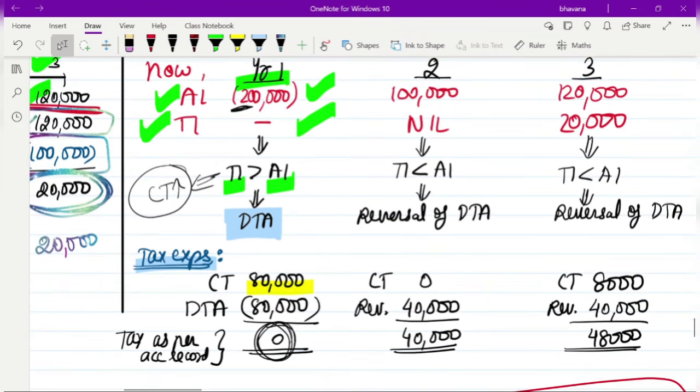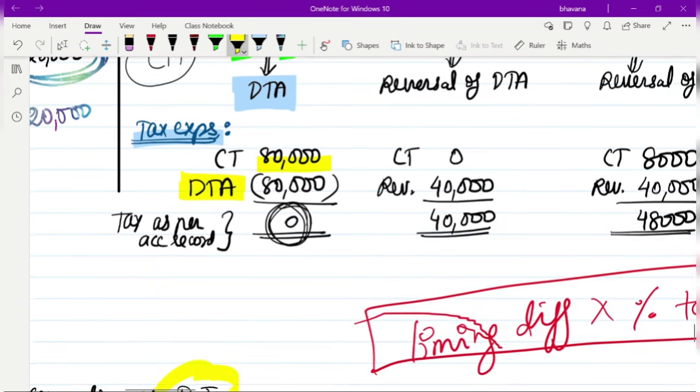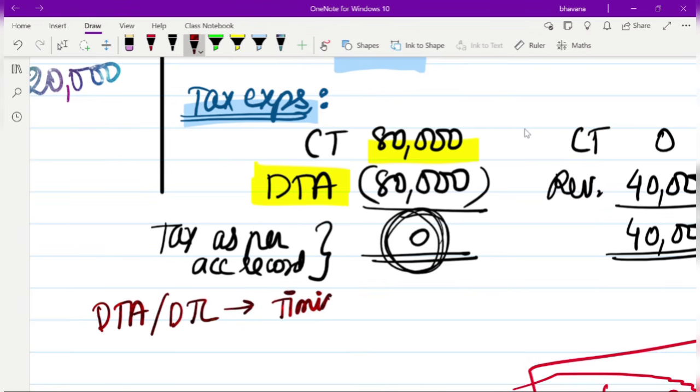Okay. So here what happens is you would not need to bring a current tax of 80,000 here, but one logic that you would need to understand here is that a DTA will be created. Just ignore whatever I have written there and understand this concept now. DTA or DTL is created when you have a timing difference, which would be reversed in the future.